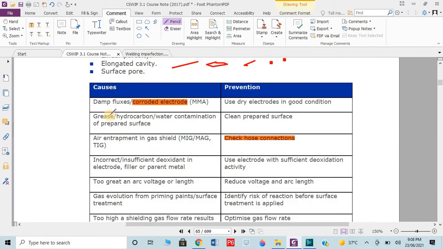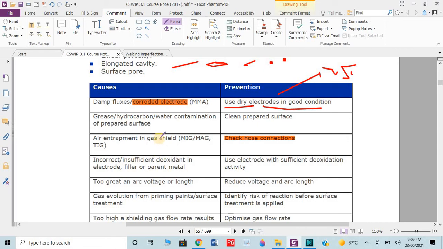Causes. What are the causes? Damp flux, flux not properly dried. Preventions are, we dry the electrodes in good conditions. We have the dryers and the bakers. Then we need to dry the electrodes, which normally is at a temperature maintained at 350 degrees Celsius for 2 to 3 hours. It depends on the type of welding electrode and the welding material.